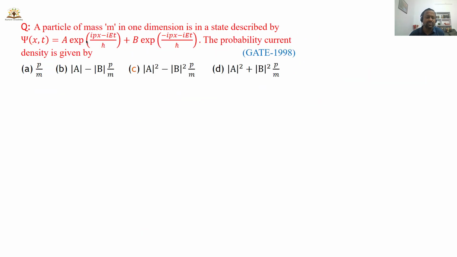And there is another question, students, which is a similar question. A particle of mass m in a one-dimensional box is given by the wave function, this one. The probability current density is given by the same technique. You have to write j bar is equal to ih bar by 2m into psi del psi star minus psi star del psi. So calculate psi star del psi and you will get the answer, this one. I am not going to do this one. This is an exercise left for you.